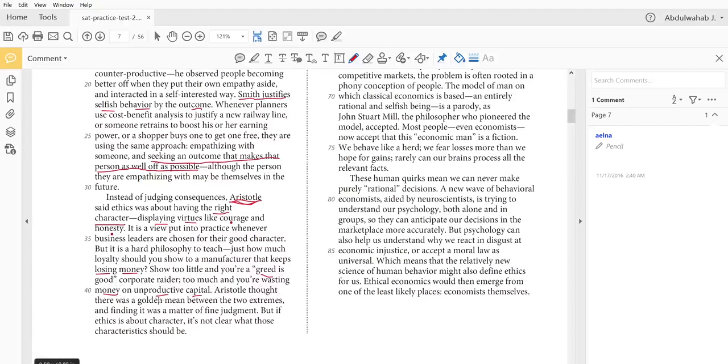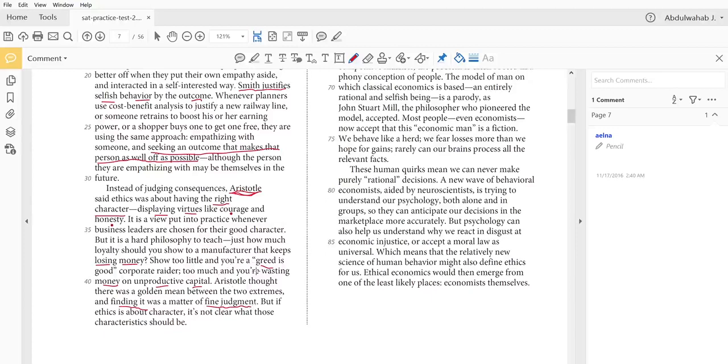Aristotle thought that there was a golden mean, that there is a middle way, basically. A middle way between the two extremes of being too loyal and disloyal. And finding it was a matter of fine judgment. Being able to find this golden mean was a matter of fine, good, wise judgment. But if ethics is about character, it's not clear what those characteristics should be. It's not even clear what those qualities should be, if it is about character, as Aristotle says.